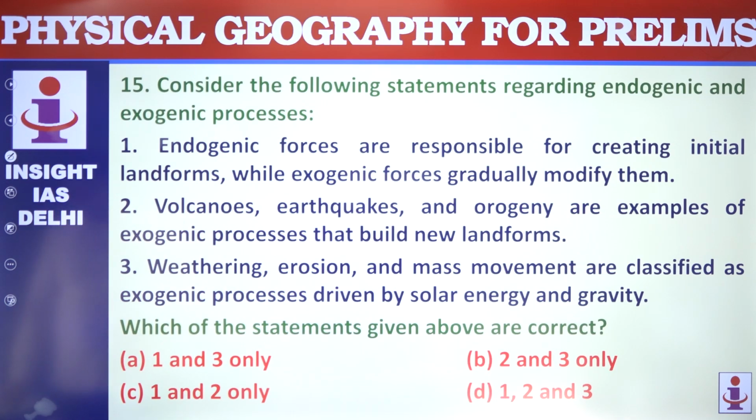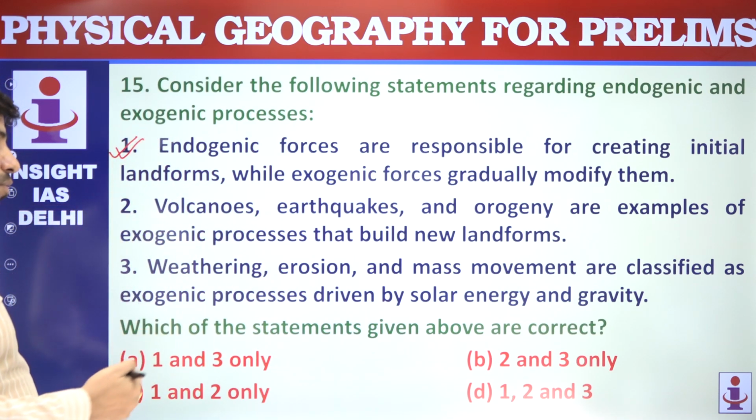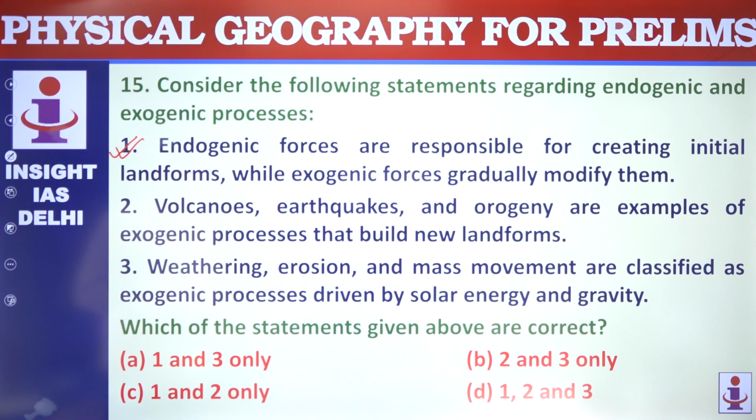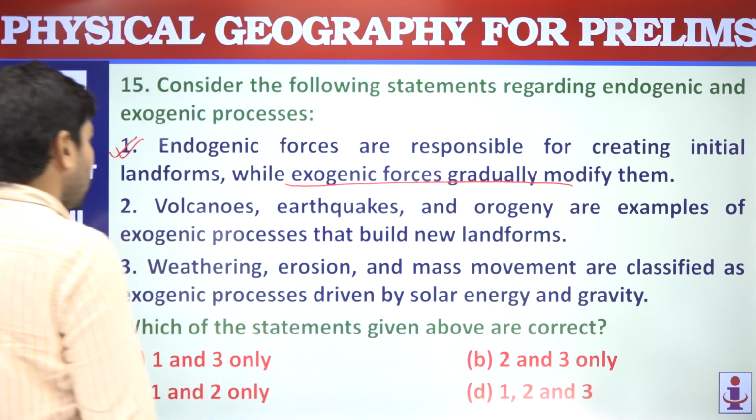Endogenic and exogenic. Endogenic का मतलब something happening inside. Exogenic means something happening outside. Endogenic forces are responsible for creating initial landforms, and exogenic forces की वजह से those landforms get modified.